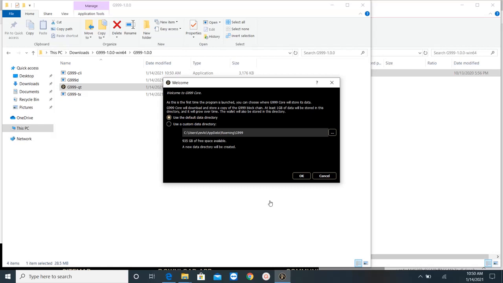So I have a message, welcome to G999 Core. As this is the first time the program is launched, you can choose where G999 Core will store its data. G999 Core will download and store a copy of the G999 blockchain. At least a gig of data will be stored in its directory, and it will grow over time. The wallet will also be stored in this directory. Use the default data directory or use a custom data directory. I will use the default one and click OK. And here I see how many gigs of free space I have available. So I have more than enough.